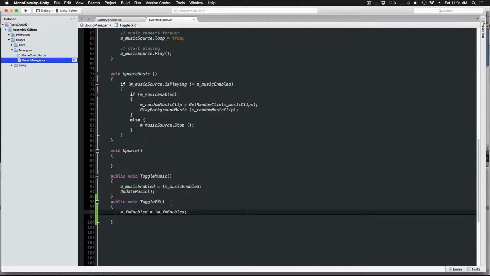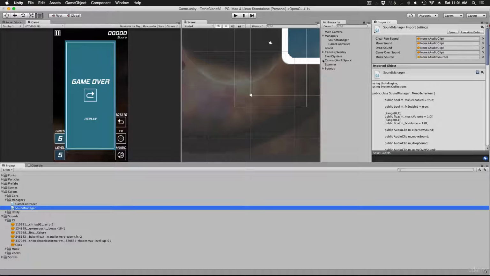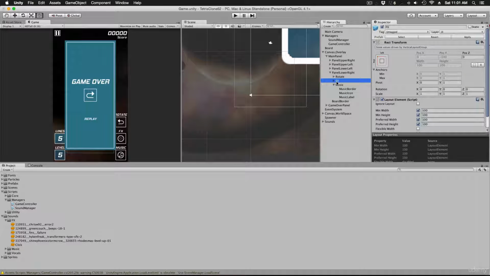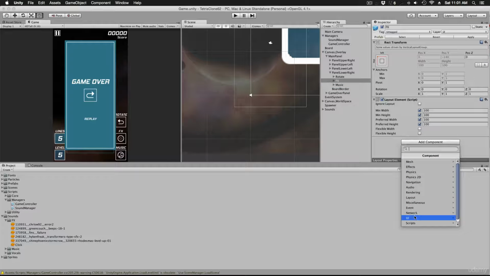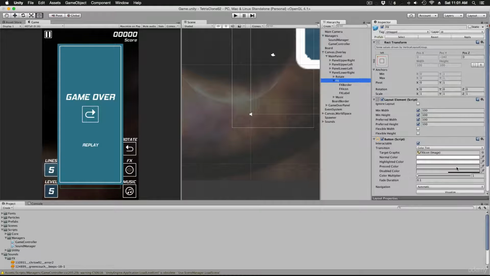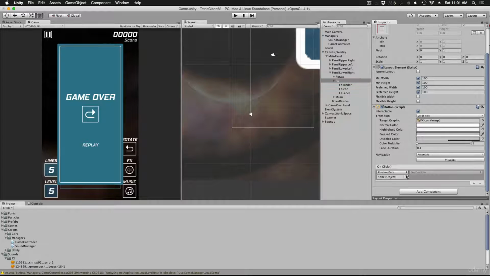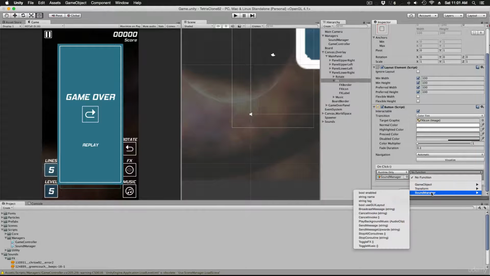Now we'll need to hook this into our user interface with the UI button component, just like with the music. So let's drill down into our canvas overlay. We'll find the main panel, find the lower right panel, and we should find this object that says effects. Go ahead and add a UI button component to effects. And then for the target graphic and the button component, we will assign the effects icon object. Then go ahead and click the plus icon and drag the sound manager into the first field, and then select sound manager toggle effects in the dropdown.